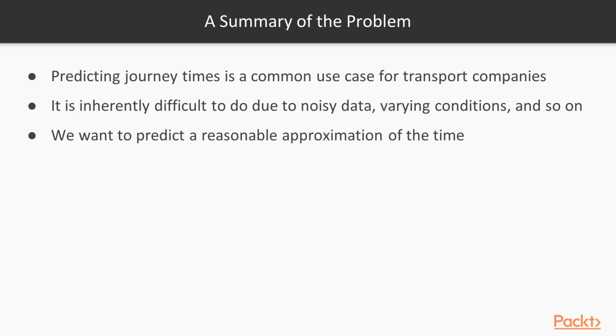For example, an accident, a build-up of traffic, the lights change at a certain moment, a truck reverses from a side road, etc. No dataset could ever hope to cover all of these situations for every single trip, so we are therefore unlikely to build a perfect model. What we can achieve, though, is to take these factors and create a model that gives a reasonable approximation of the journey times between different locations. And that's what we'll do in this section.